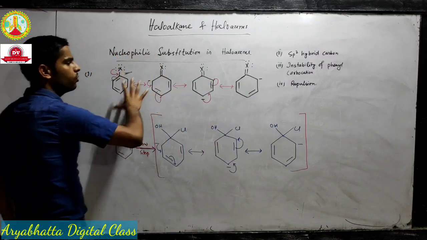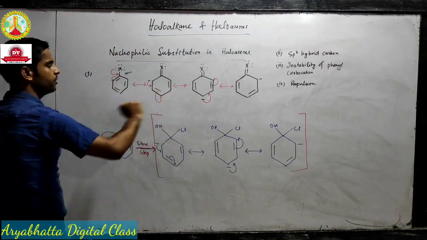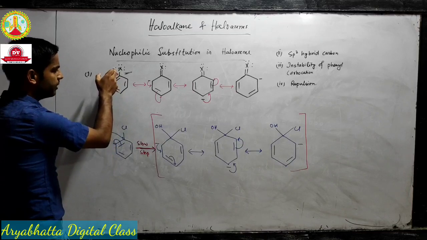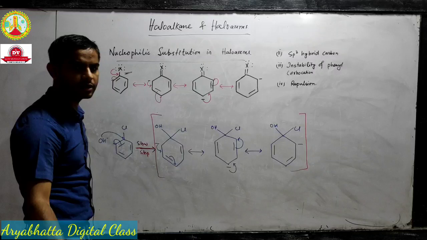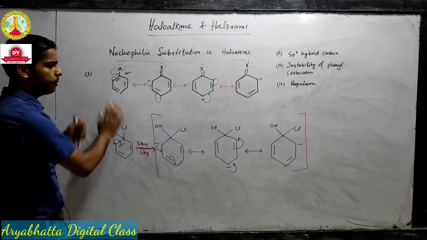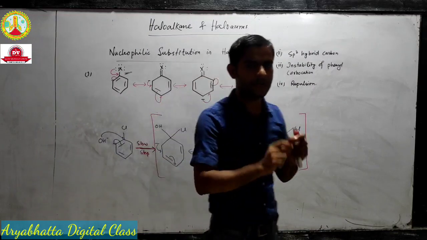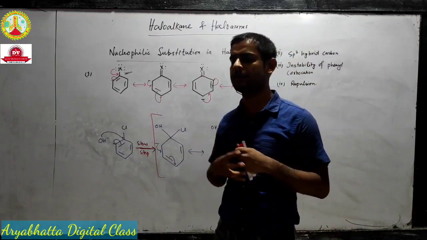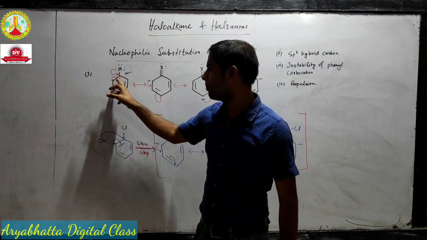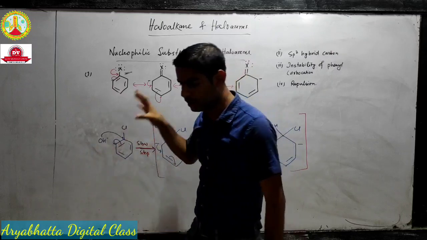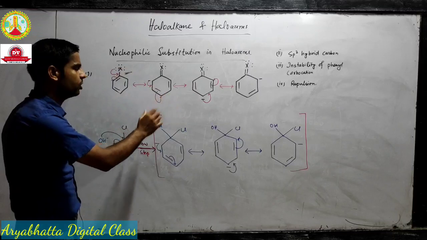I have to show you how resonance occurs in this compound, so I have drawn all these four structures. You can see that these lone pairs will move due to the conjugation, because lone pairs are also considered as pi electrons. I have discussed in class 11 that whenever there is a negative charge or a lone pair, we consider them to be pi electrons. So pi, sigma, pi, sigma, pi, sigma, it's a conjugated system. Since there is conjugation, we can draw resonating structures.